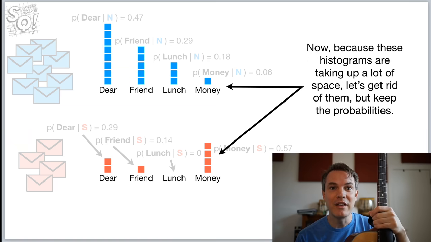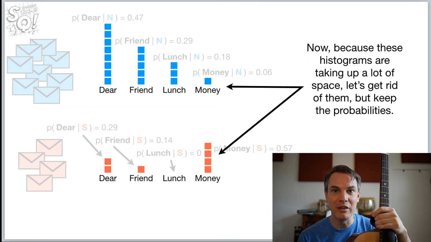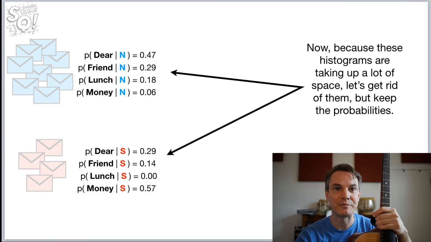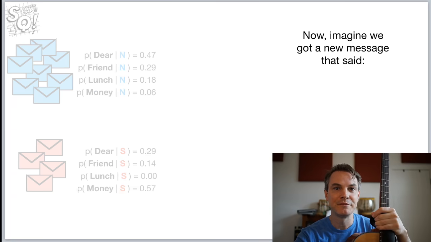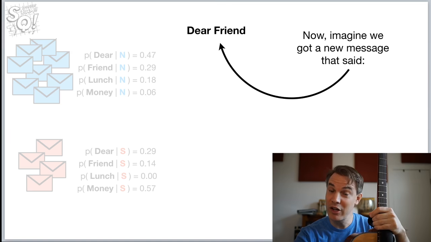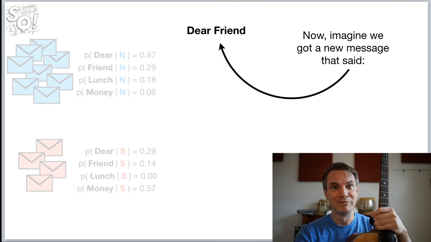Now, because these histograms are taking up a lot of space, let's get rid of them but keep the probabilities. So we just got the probabilities on the left side of the screen instead of the histograms. Okay, now imagine we got a new message that said, "Dear friend." It's a very short message, but it's an example.